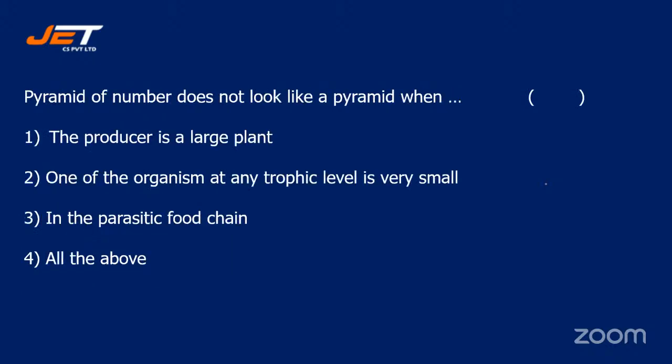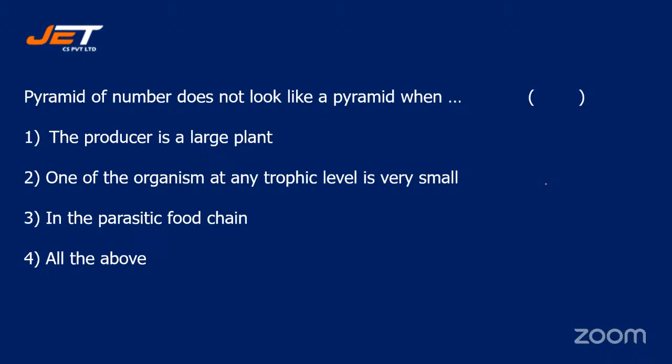Next question, students. Pyramid of number does not look like a pyramid when? And your options are the producer is a large plant. One of the organisms at trophic level is very small. In the parasitic food chain, or all the above.